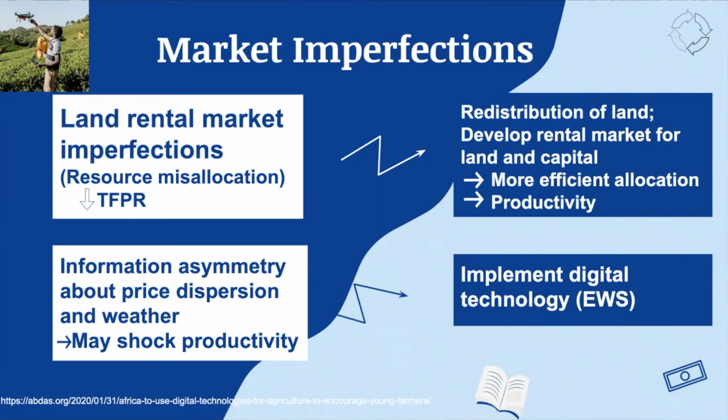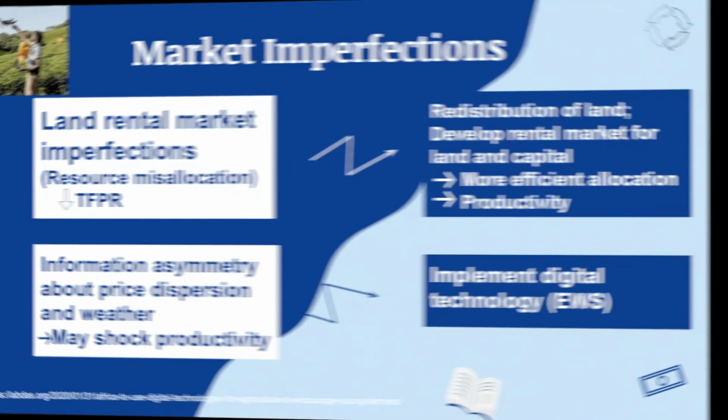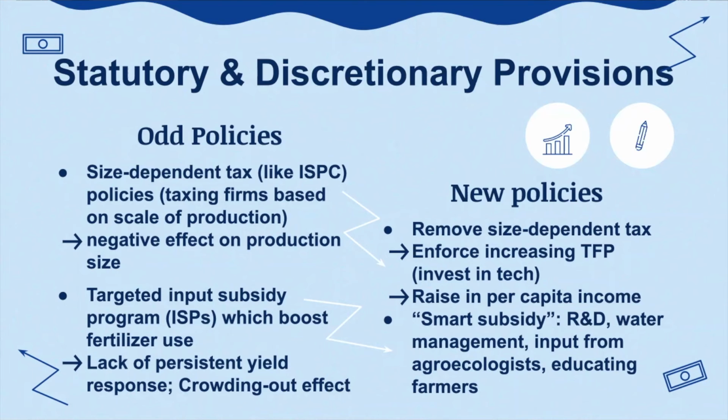In addition, the rental market for land and capital should also be developed. A well-functioning rental market will not only lead to a substantial increase in agricultural productivity, but will also have a positive influence on farmers' decision to invest in technology to further boost productivity. There is another type of market imperfection, which is information asymmetry about price dispersion and weather. Bad weather can shock productivity and worsen allocative inefficiency in imperfect input markets in Sub-Saharan Africa. To address the information asymmetry, digital technologies like early warning systems can be introduced to help farmers in Sub-Saharan Africa to manage climate shocks.